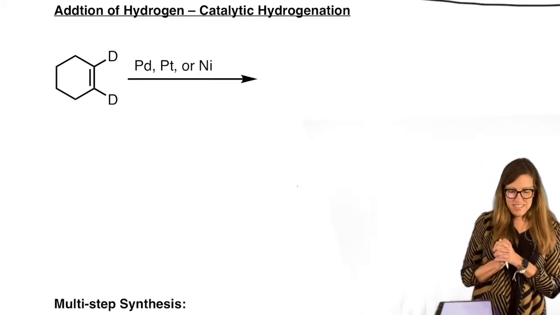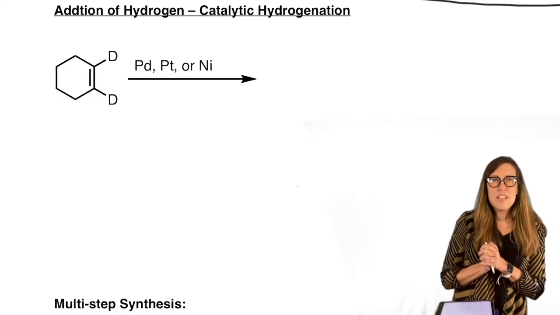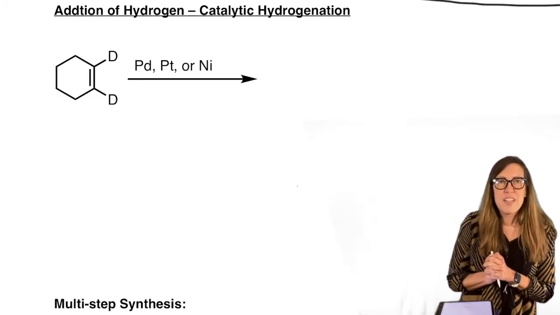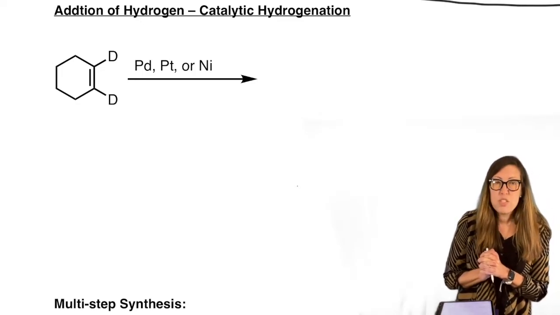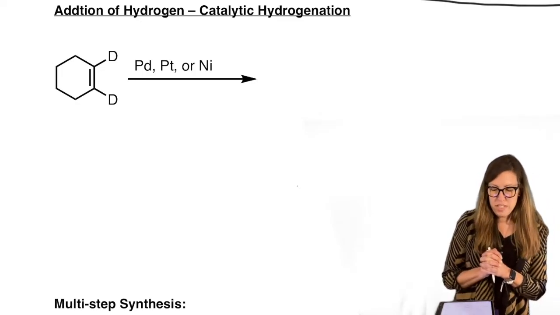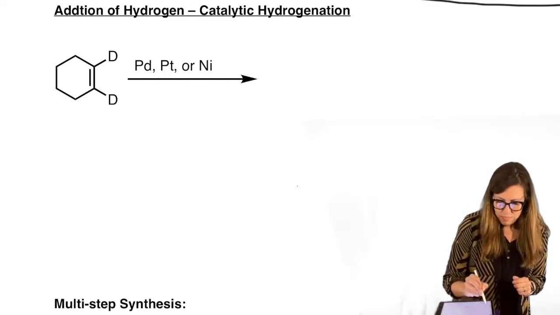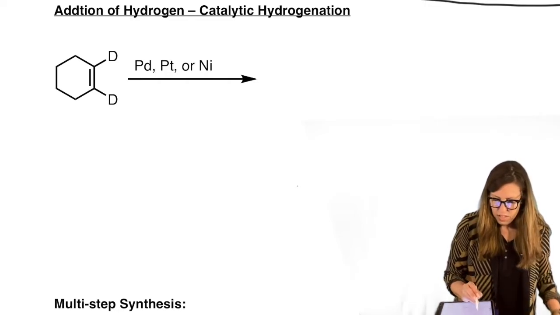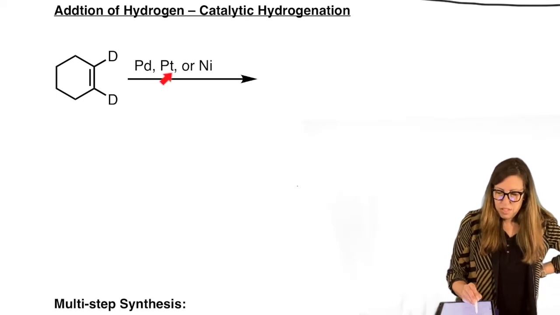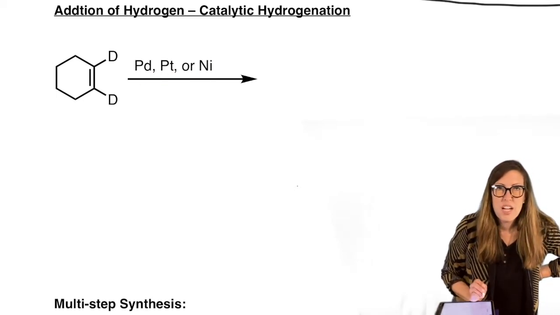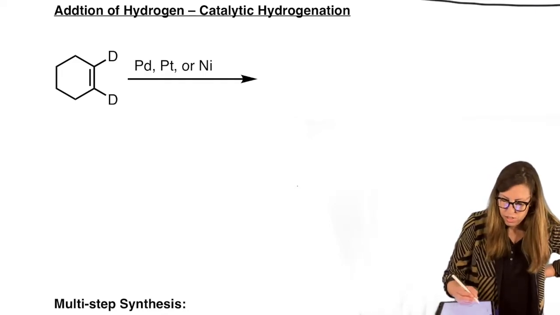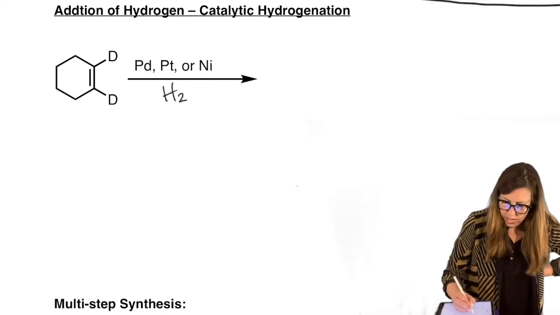Okay, let's do our next alkene reaction. I think you're ready to move on from hydrations. We're going to make something different. Notice the deuterium's there. That's just so that we can track what's happening. That's an alkene. In the presence of palladium, platinum, or nickel as a catalyst, we're going to do what's called hydrogenation. Not hydration, hydrogenation, meaning we're adding hydrogen. So H2, and it's a gas.